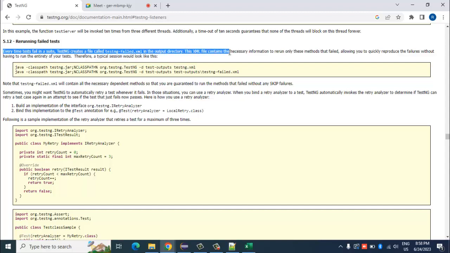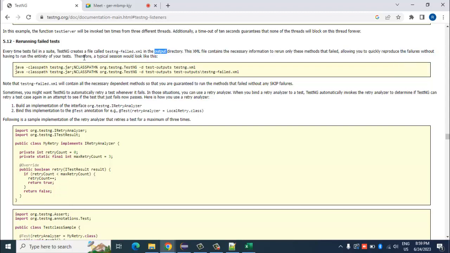This XML file contains the necessary information to rerun only these methods that failed, allowing you to quickly reproduce the failures without having to run the entirety of your test. So what it means is that whenever a particular test fails, that test method name is stored in the testng-failed.xml file, which gets created in your output directory.